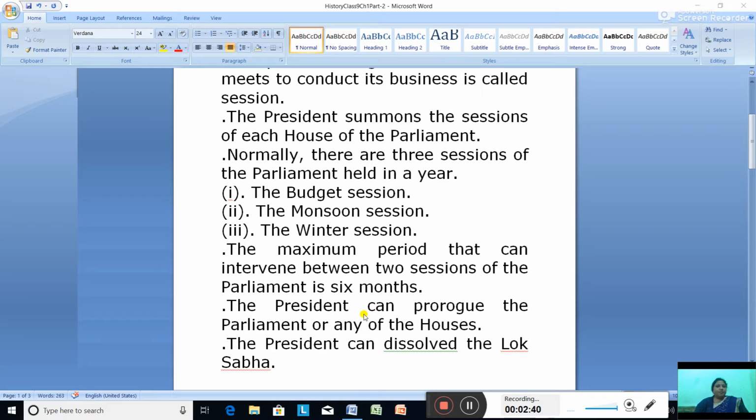Then the president can prorogue the house of the parliament. Prorogue means end the session. So who ends the session? It is the president.